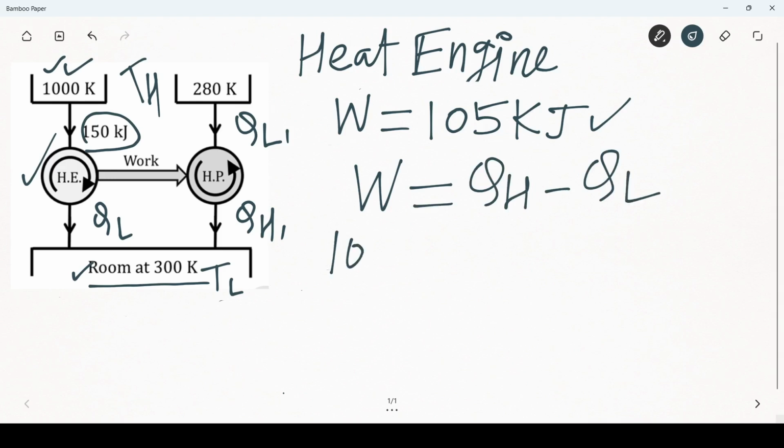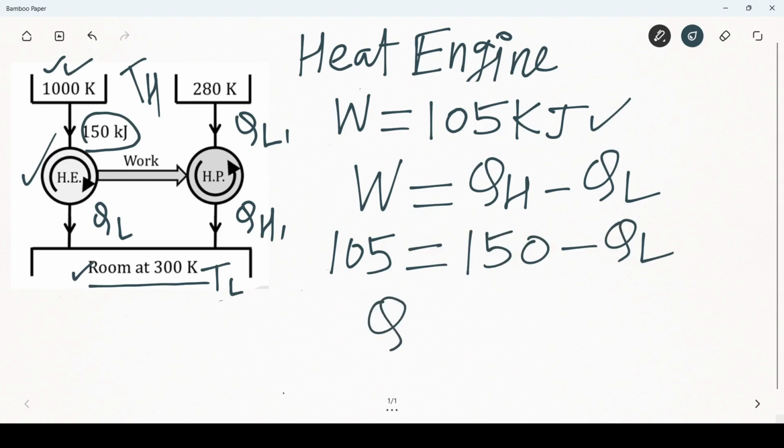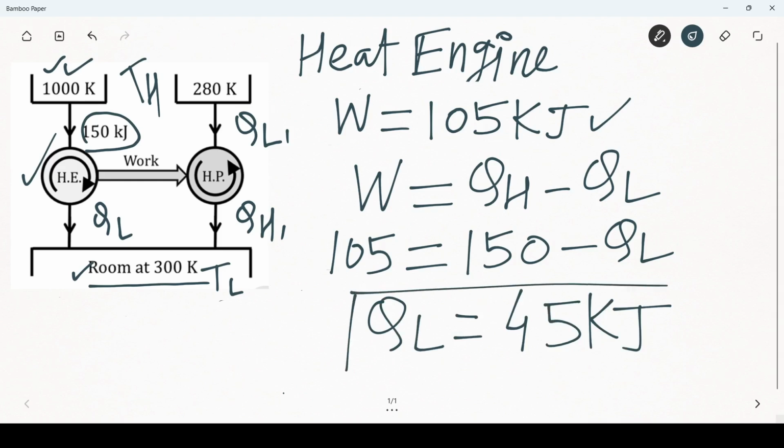Work output is 105 kilojoule, heat supplied to the engine is 150 kilojoule, minus QL which is unknown. So QL is equal to 45 kilojoule. This is the heat supplied to the room by the heat engine.